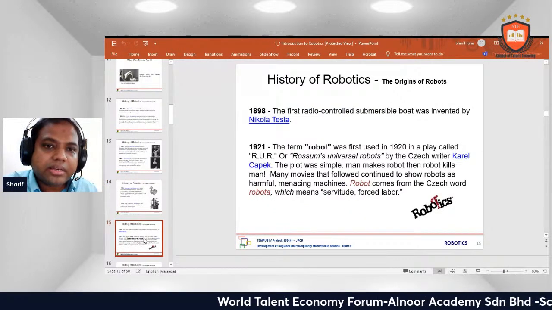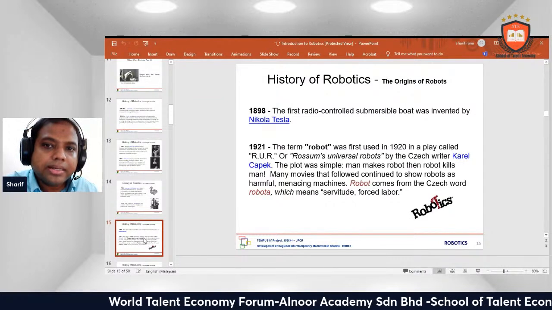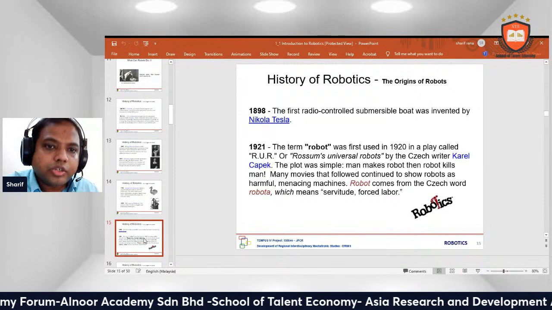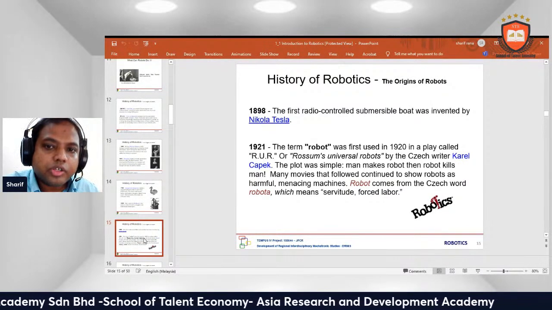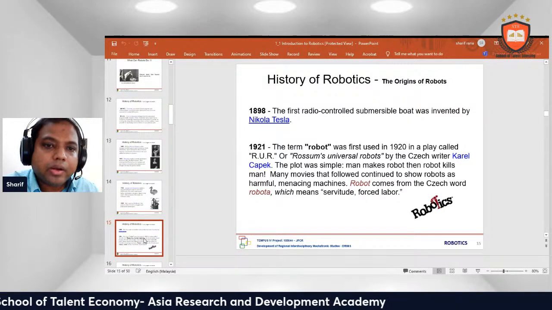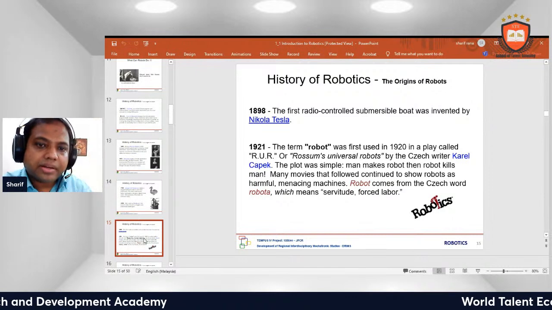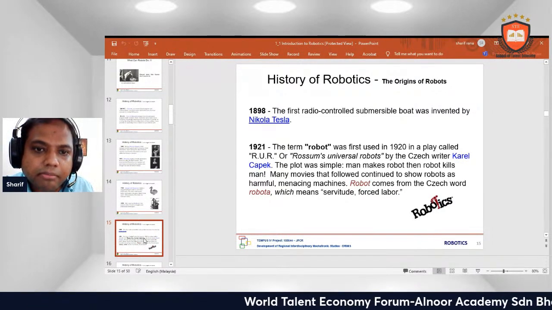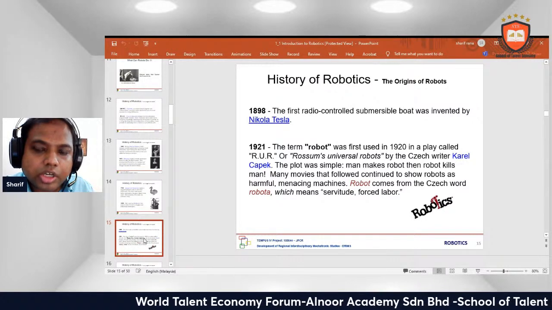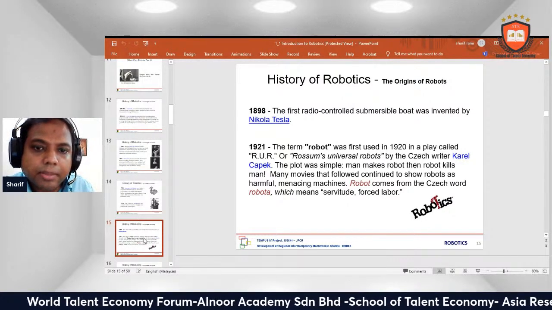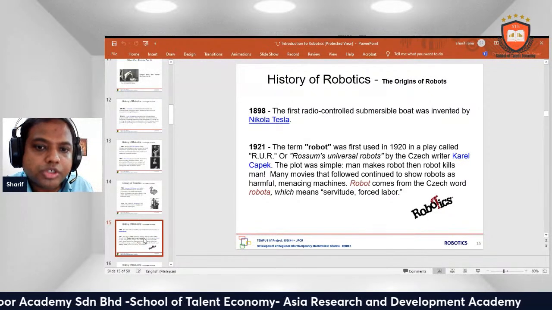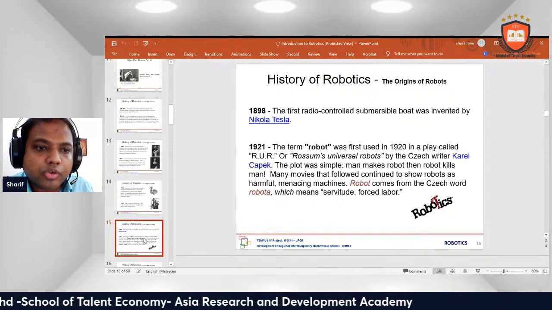History of robotics. 1898, the first radio-controlled submersible boat was invented by Nikola Tesla. The term robot was first used in 1920 in a play called R.U.R., or Rossum's Universal Robots, by the Czech writer Karel Čapek. The plot was simple: man meets robot, then robot kills man. Many movies that followed continued to show robots as harmful. The word robot comes from the Czech word robota, which means servitude or forced labor.